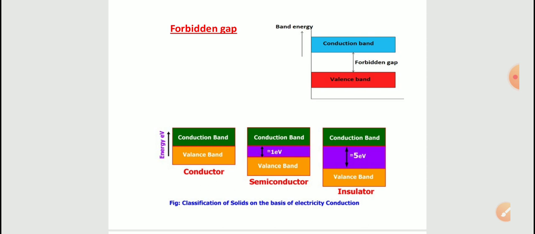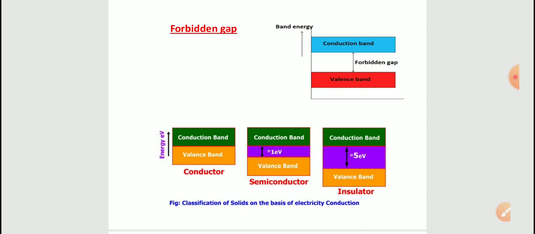This is the gap between the valence band and the conduction band. Okay, so this gap exists in some materials. That band is called the forbidden band, and this forbidden band is very important, and this gap will decide the electrical nature of the material. Okay, so more details we will see in the next sections.